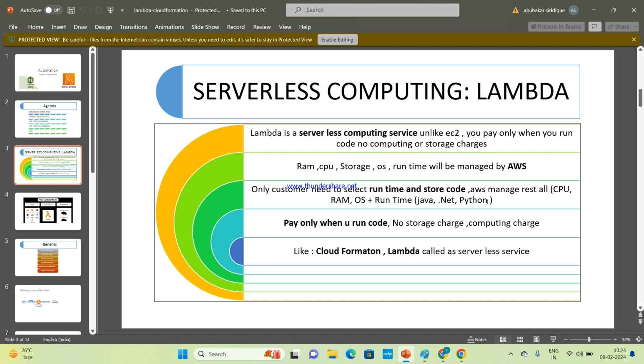Lambda only supports these languages, not other languages. Clear? What's the pricing factor of Lambda? Pay only when you run code. Okay. Clear, everyone? Can I proceed? Yes, ma'am.